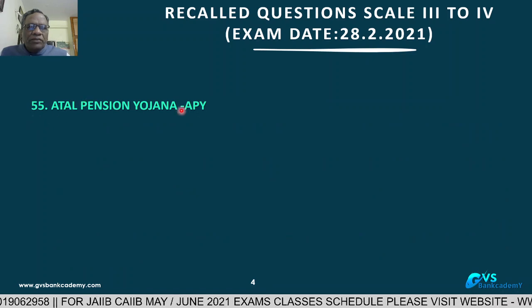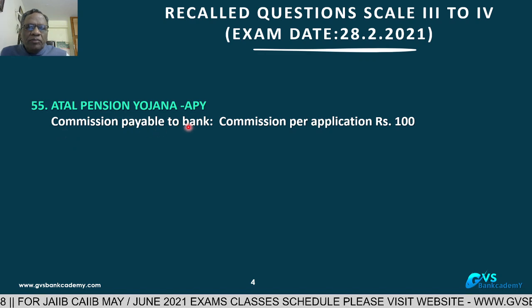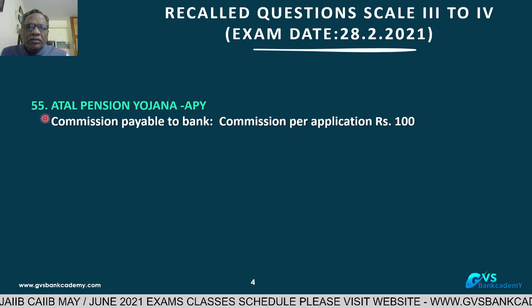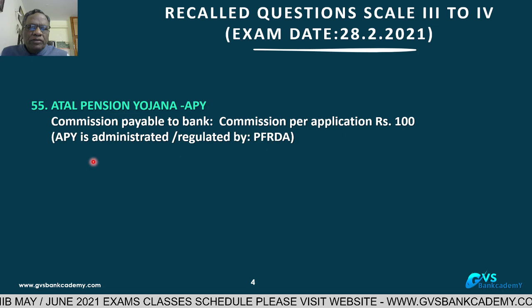55. Atal Pension Yojana, APY. What is the commission payable to the bank? For each application, banks are getting a commission of 100 rupees. Atal Pension Yojana, commission to the banks for application, 100 rupees.